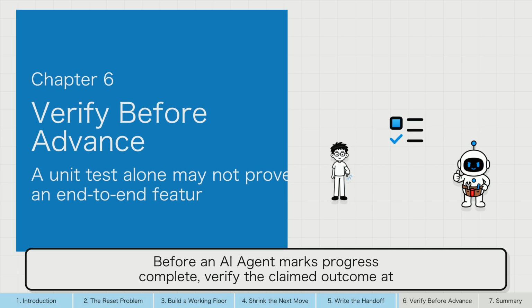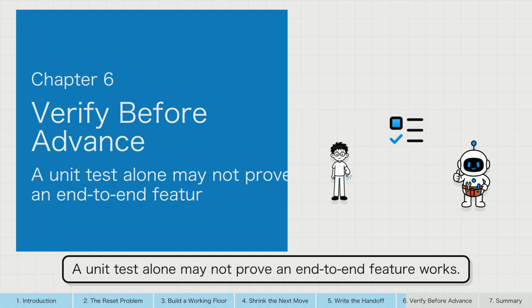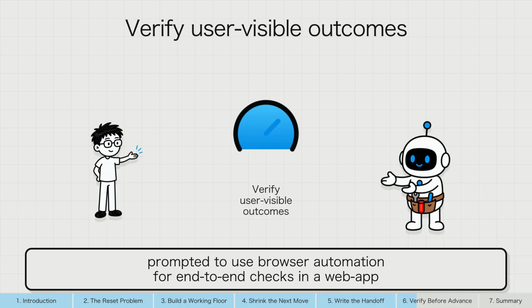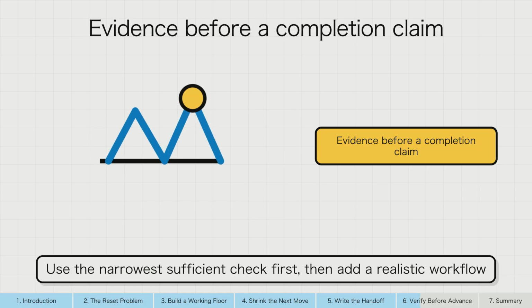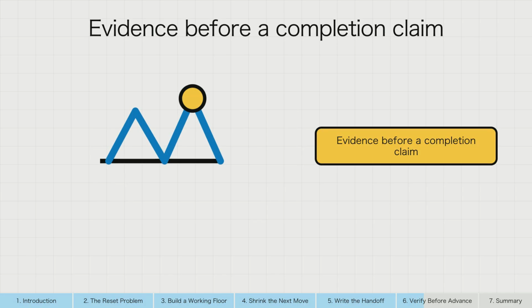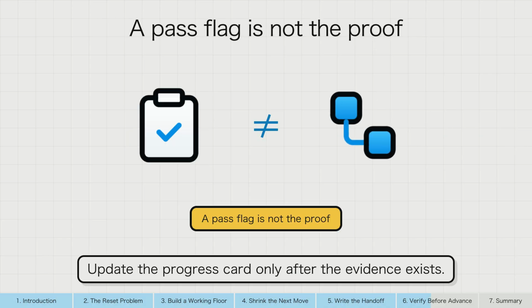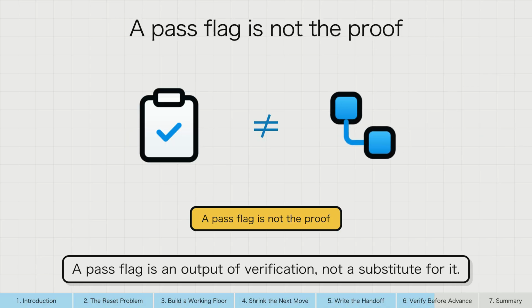Before an AI agent marks progress complete, verify the claimed outcome at the level the user will experience. A unit test alone may not prove an end-to-end feature works. The source article describes better results when agents were explicitly prompted to use browser automation for end-to-end checks in a web app setting. Use the narrowest sufficient check first, then add a realistic workflow check when the claim affects an interface, integration, or delivery. Update the progress card only after the evidence exists. A pass flag is an output of verification, not a substitute for it.